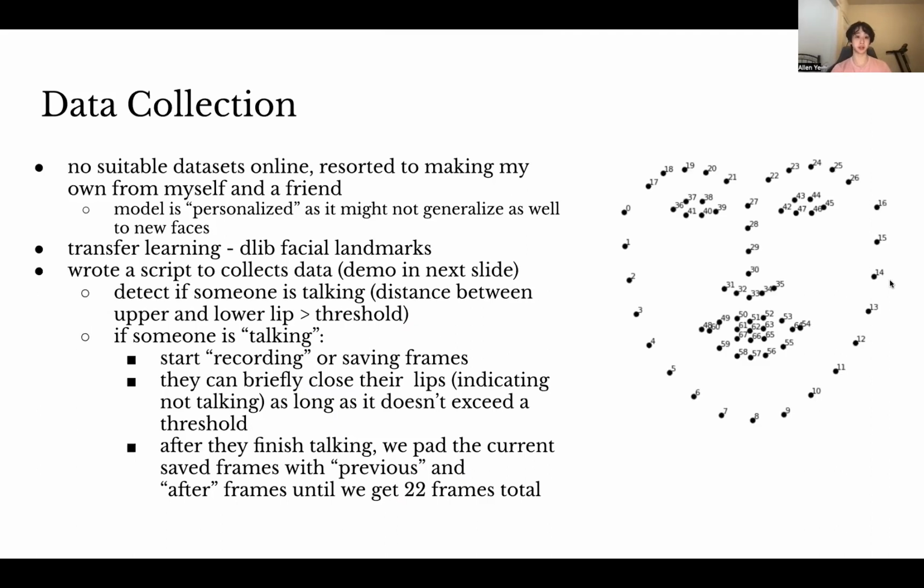All right, moving on to the data collection. So there were no suitable datasets online, so I had to resort to making my own from myself and a friend. The model is personalized in the sense that it might not be able to generalize as well to new people's faces.